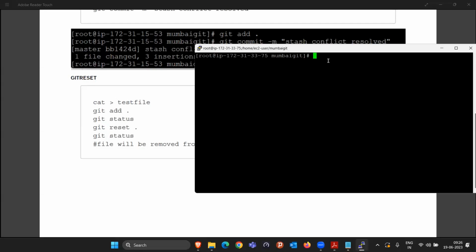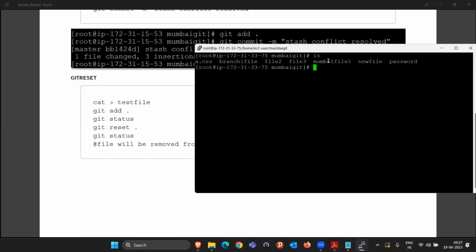In that case, we should have some tools or commands which can help us. Take an example: I committed the file or I added the file to the staging area, but there is some problem with that. How can I revert it back, how can I recall the changes? These all things will be taken care of by two commands. One is git reset, and one is git revert. So what is git reset?